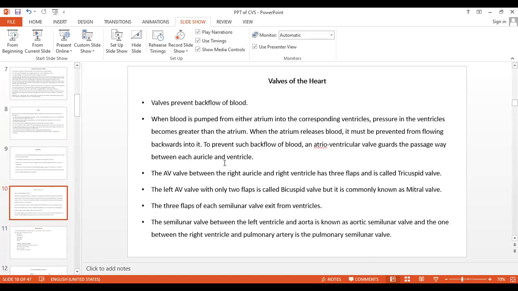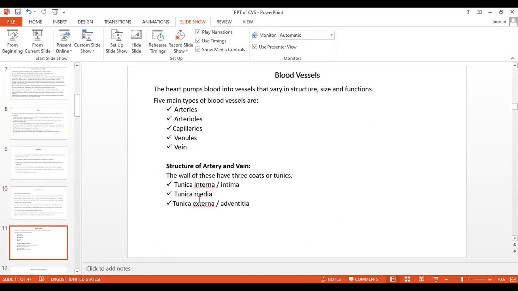So just now I explained the valves to you. In the next session, we will start within 10 minutes. In that we will see the blood vessels, that is the structure of the blood vessels, artery, vein and everything, and the conduction.